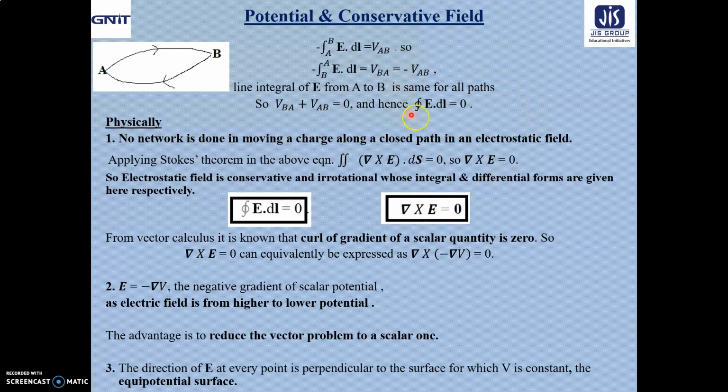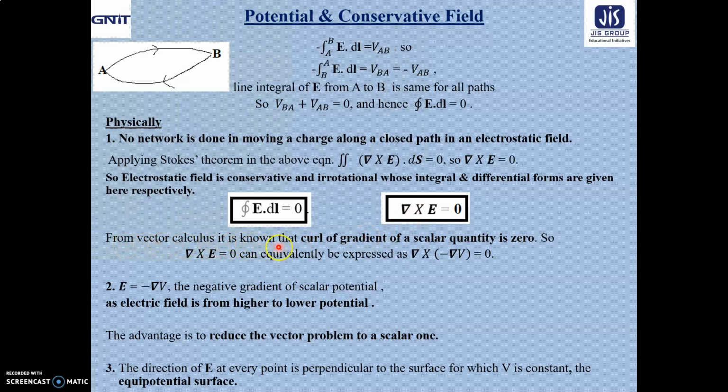So closed loop integration of E dot dl equal to 0. That means no net work is done in moving a charge along a closed path in an electrostatic field. Also, applying Stokes' theorem in that expression, we can get the curl of the electrostatic field is 0. That means it is an irrotational field. As an example, in the vector lesson, I gave you the message that any irrotational field is a conservative field. So we are getting the integral and differential expressions from this.